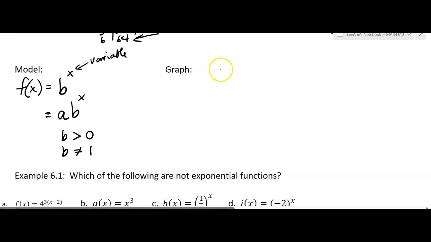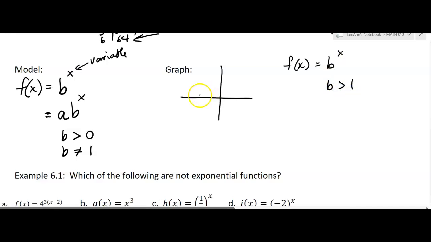An exponential graph. Let's go to a basic one. Let's say we have a function f of x equals b to the x, and let's say that b is greater than 1. It's going to go like this.